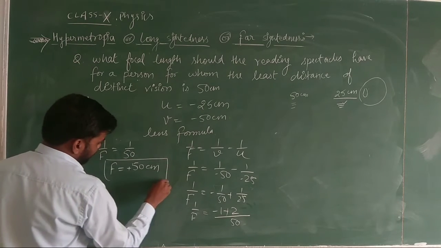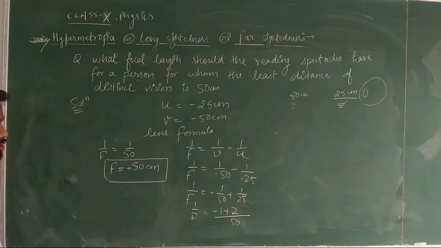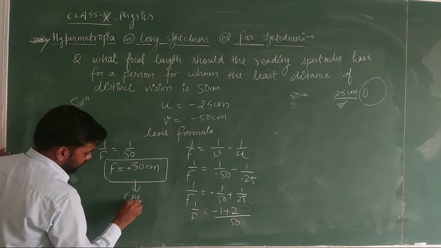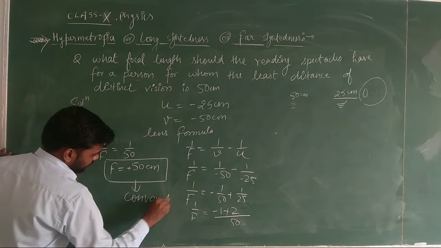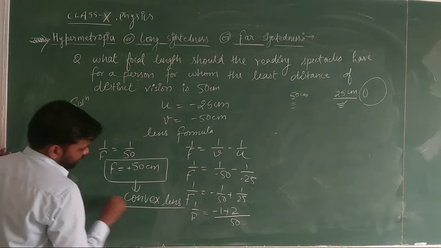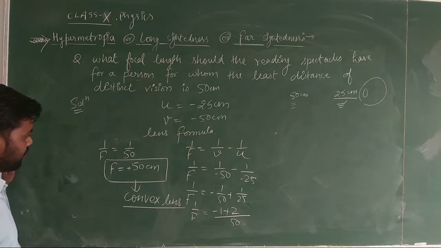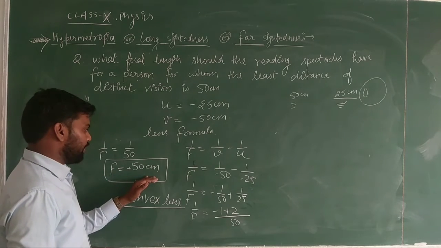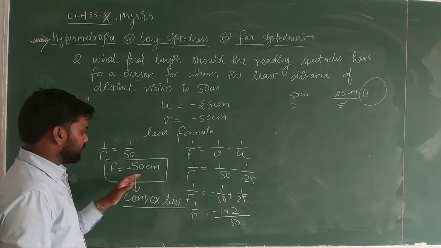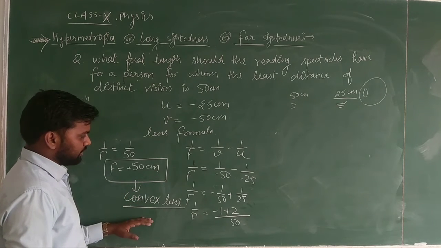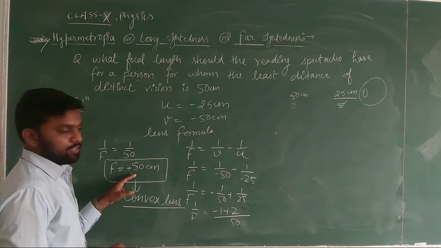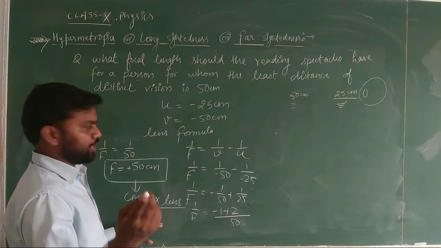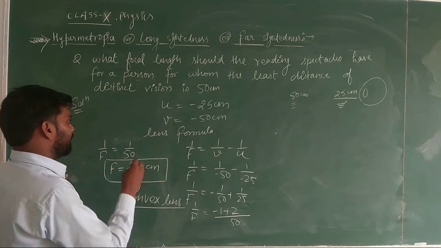Now the answer is positive. It is showing the positive focal length. Okay, so if the focal length is positive, it will be a convex lens. Whenever we get a positive focal length, it will be a convex lens. If it is negative, then it will be a concave lens, which we use in myopia.